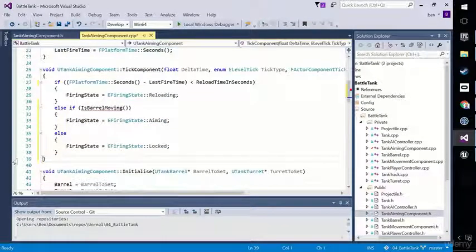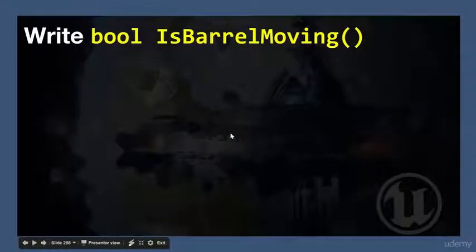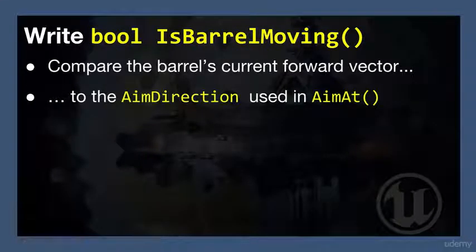So we've done that in theory, handled the aiming and lock states. What we need is an isBarrelMoving method. So I'm going to go ahead and ask you to do that. Write bool isBarrelMoving. Compare the barrel's current forward vector with the aim direction that we're using within the AimAt method.